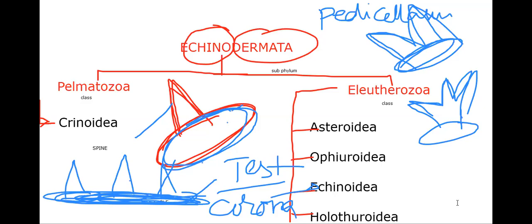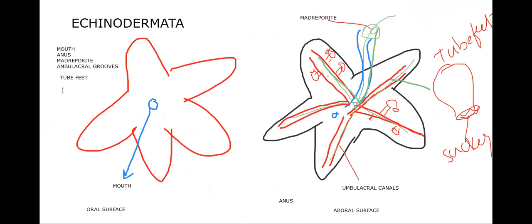Without entering general characters, I'm saying Echinodermata is comparatively different, so the visualization of these words is important for us. What we visualize: mouth, anus, madreporite, ambulacral groove, tube feet. Now some more, I introduce pedicellarium. Next, the acicles modified into test or corona case.